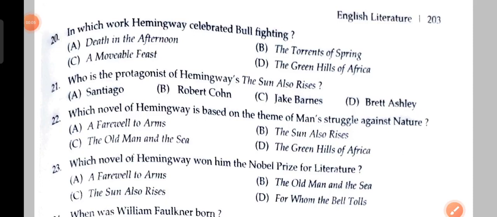Today we are going to cover some more important multiple choice questions on American authors. As we already covered some part of this, this is the second part.